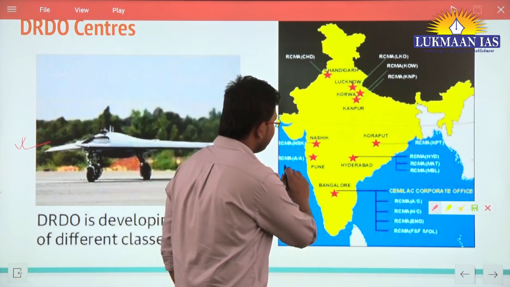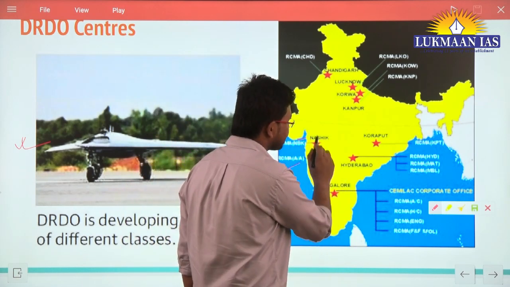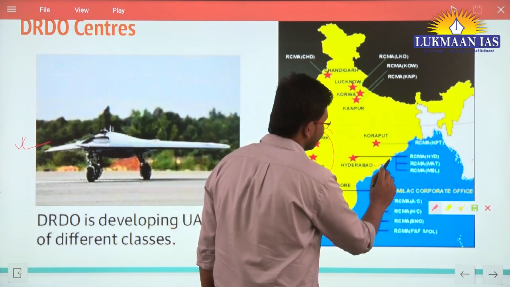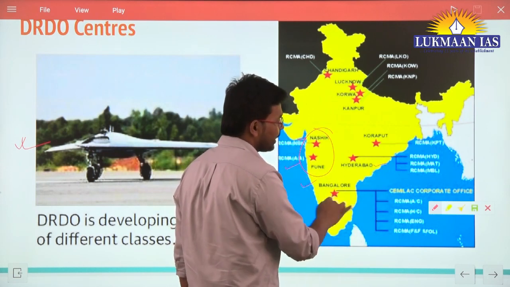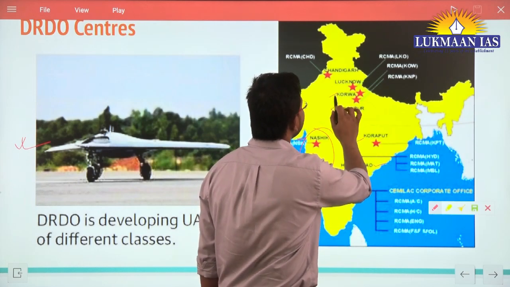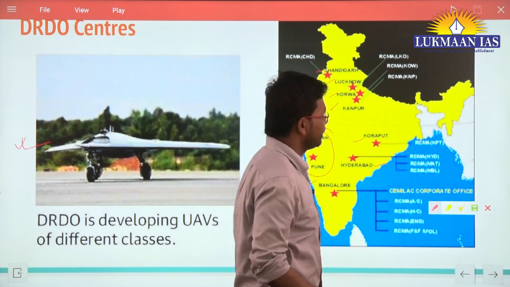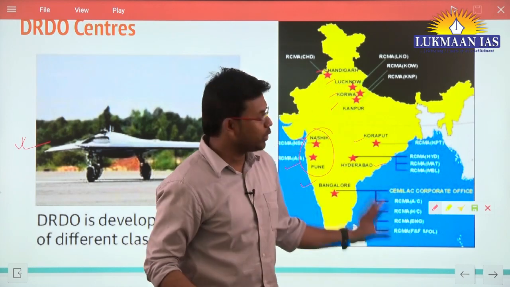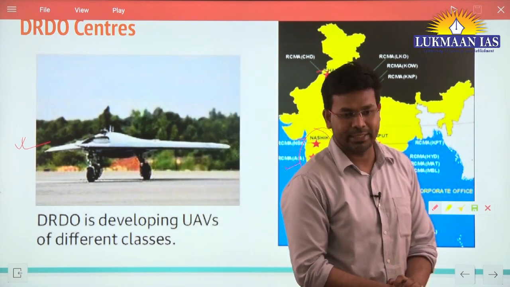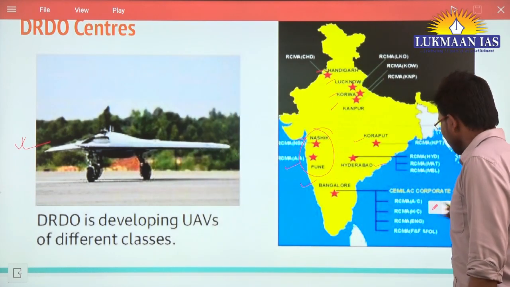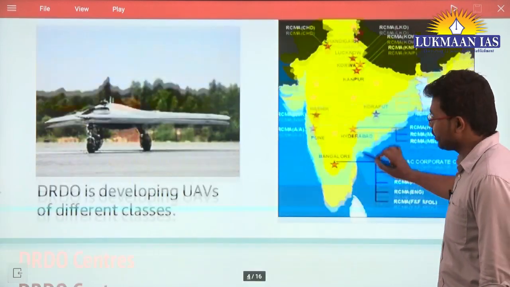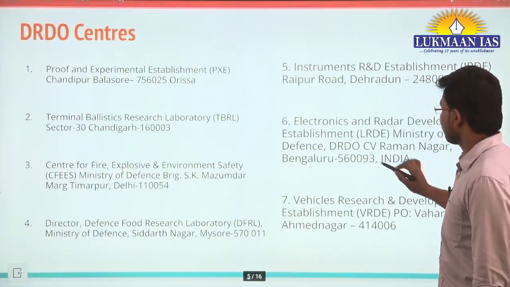Pune, Nasik, these are in Maharashtra, where they have their establishments. In Hyderabad they have an establishment. In Bangalore, Karnataka, they have an establishment. Then Koraput, Kanpur, Karwa, Lucknow, and Chandigarh. These are the locations where DRDO has its research and development facilities and also testing facilities. We are not going deep into which activities are carried out in which facilities, because that would take a lot of time.